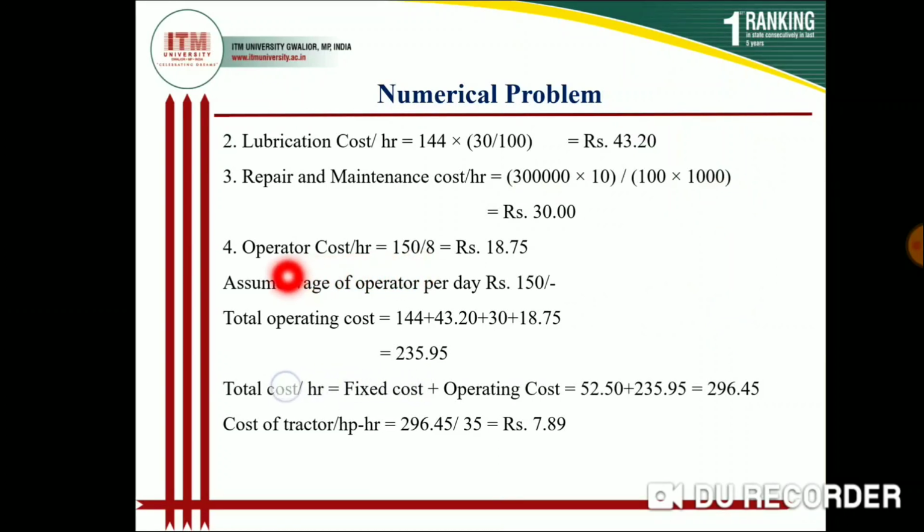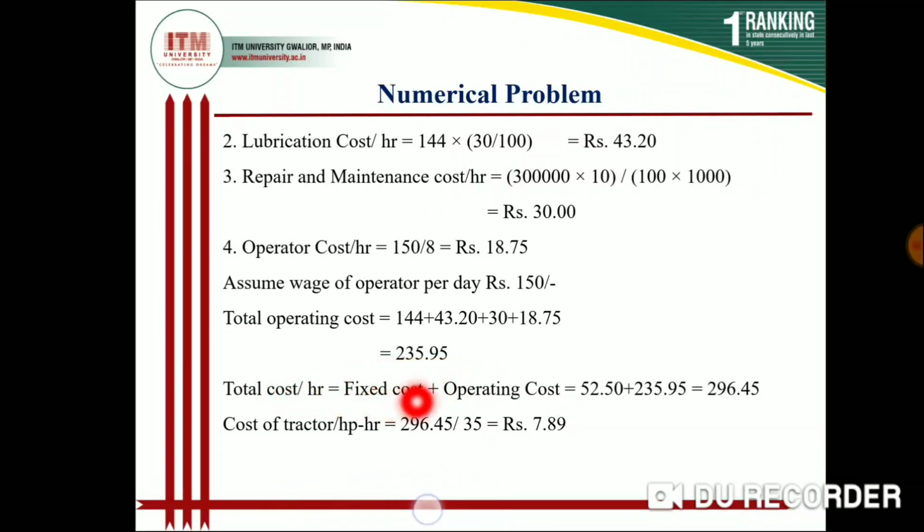Next is operator cost per hour. Suppose you are giving 150 rupees to your driver for operating the tractor. So 150 divided by 8 means 18.75 rupees per hour. So the total operating cost, this is fuel cost, lubrication cost, this is repair and maintenance cost, and this is your operator cost. All cost will be 235 rupees 95 paisa.